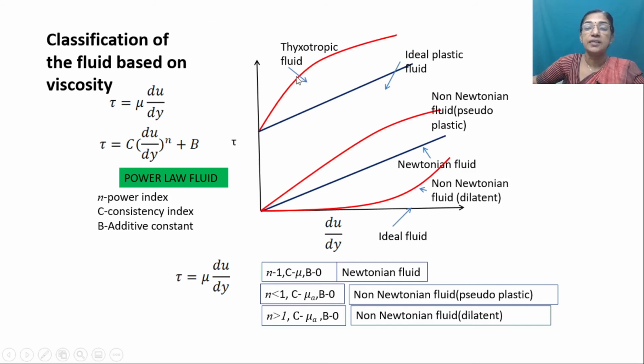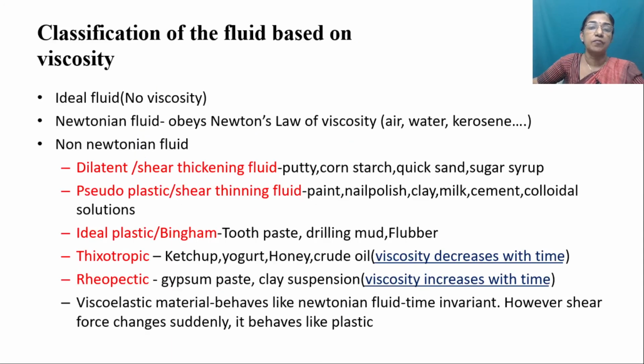And opposite to that, we call it a rheopectic fluid. It is just the opposite of a thixotropic fluid, where apparent viscosity increases with time. Gypsum solution, bentonite solution, etc. are examples. Now let us consider the different types of fluids, which you can categorize based on the value of viscosity. We can classify the fluid based on the relationship between shear stress and velocity gradient. So we have the ideal fluid, that means it is non-viscous, no shear stress, and we have Newtonian fluids like air, water, kerosene, etc. And we have non-Newtonian fluids.